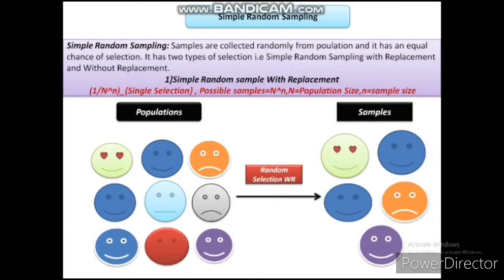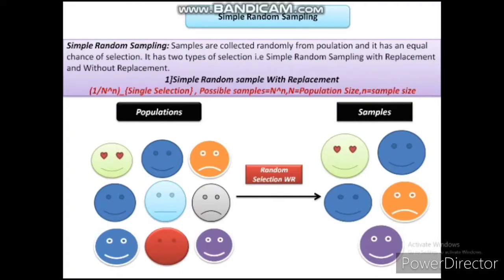In this type of method, the samples are selected with replacement. Means once I have selected one sample, then I can select that sample again. Okay, so this is the with replacement.